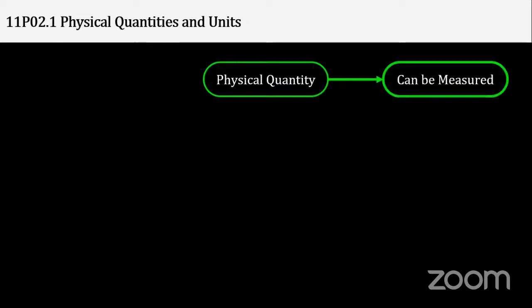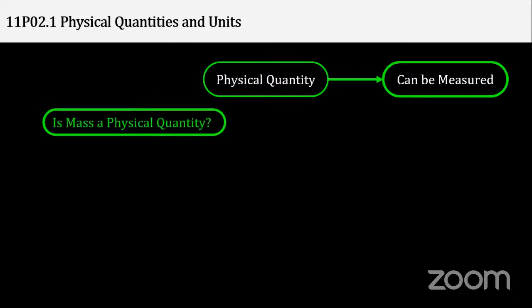As per your high school physics, physical quantities are those quantities which can be measured. Now you must think, is mass a physical quantity? You must keep this concept in your mind. This is a concept to check whether a quantity is physical or not: if it can be measured, it is a physical quantity. Now I'm asking you, is mass a physical quantity?